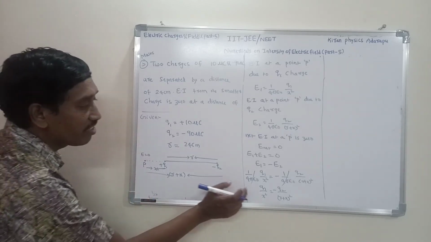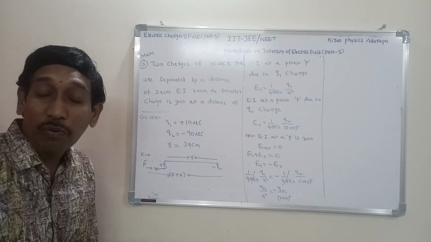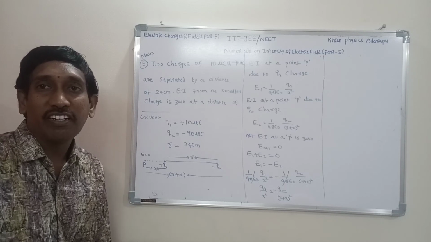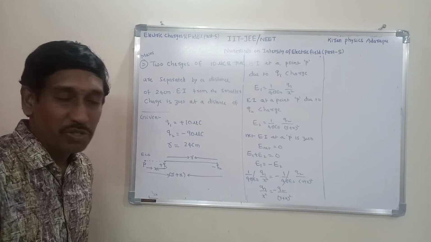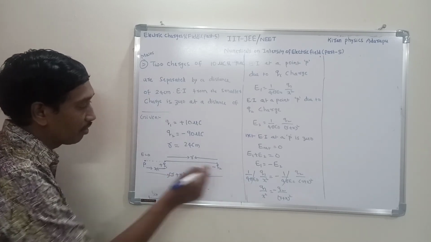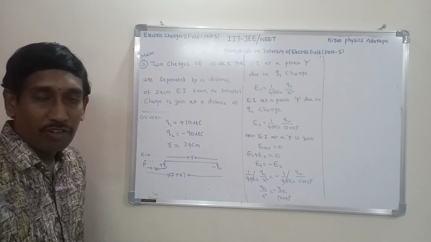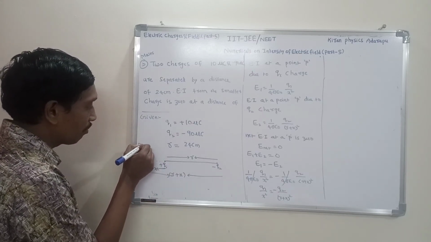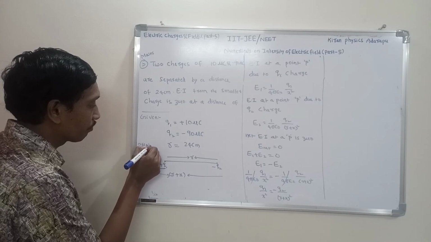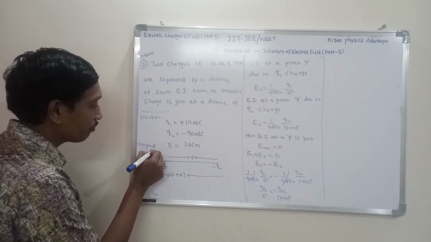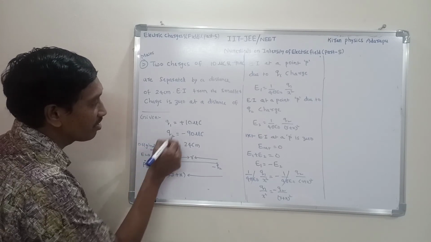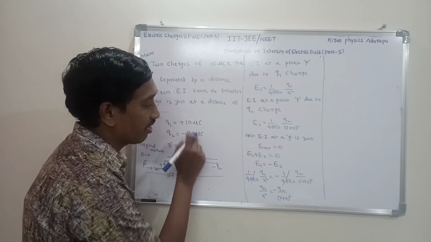This is the original method. We have one simple method, a shortcut method also, but first we discuss the original method. Substitute all the values. What is Q1 here? 10.